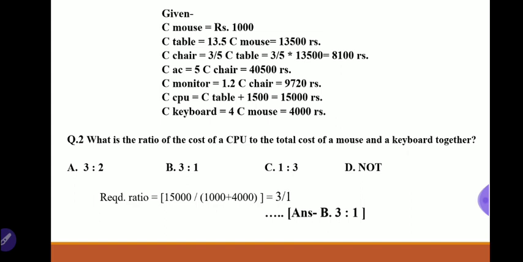For this video we will see the second question: what is the ratio of the cost of CPU to the total cost of a mouse and keyboard together? So put the values of a CPU, mouse and keyboard, just the ratio is asked. That ratio is coming as 3:1.